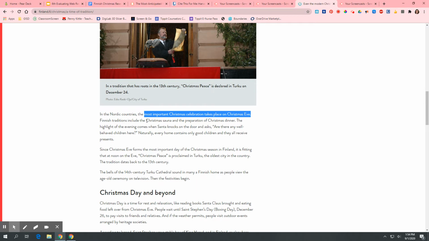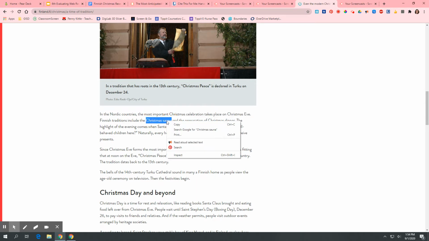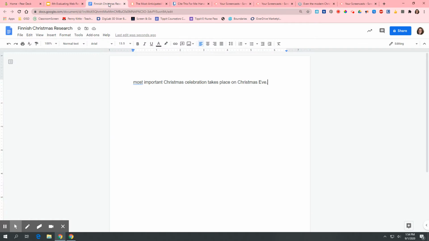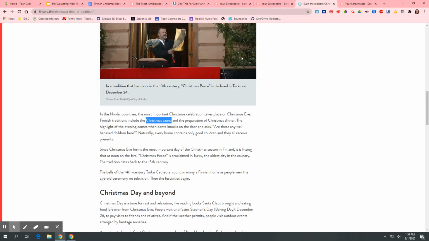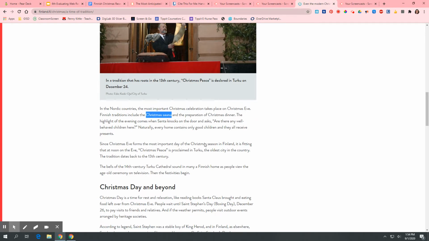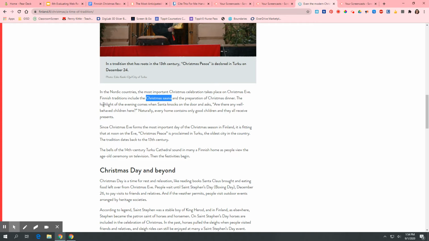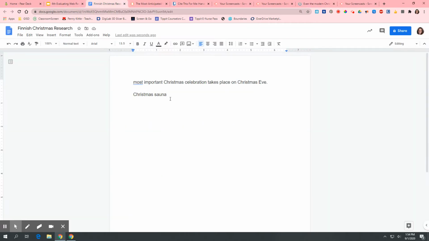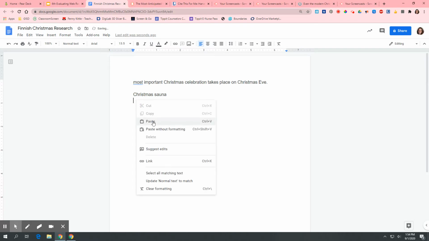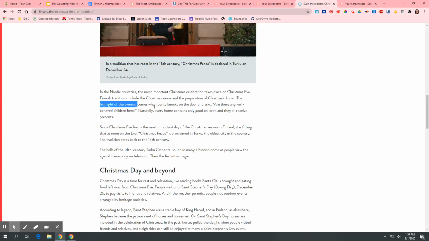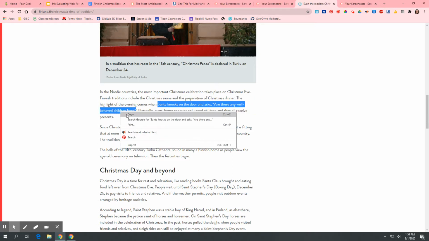So Finnish traditions include the Christmas sauna. For those of you who don't know, a sauna is where you sit in a really hot, steamy room, and Finnish tradition says that you jump into a freezing cold lake afterwards. Okay, the highlight of the evening is Santa knocks on the door and asks, are there any well-behaved children here?